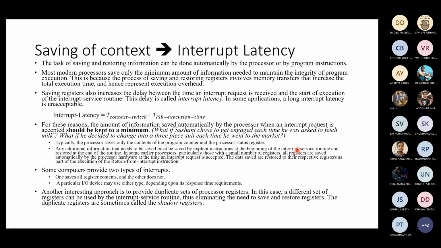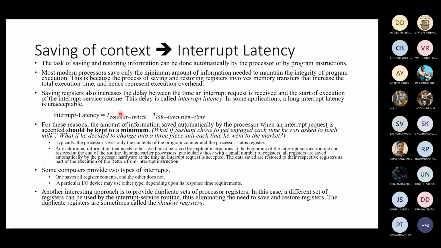Okay, when you save a context, when you clear away your table to slice tomatoes, obviously you are going to take some time to do it. It can be automatically done. It can be done using instructions. But most processors only save that much information which they need to resume programs as when they come back. Right? So